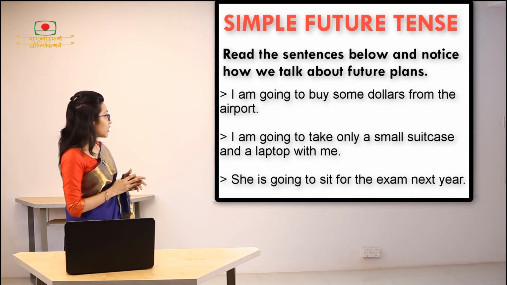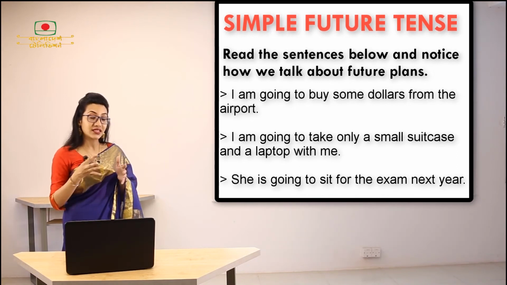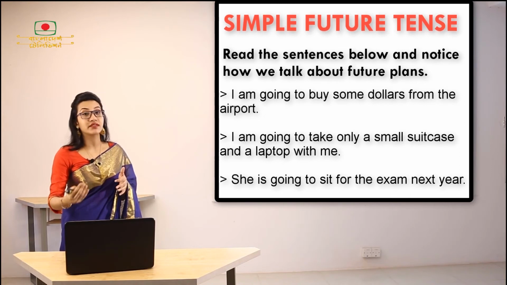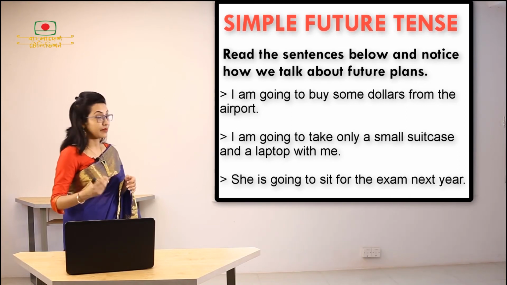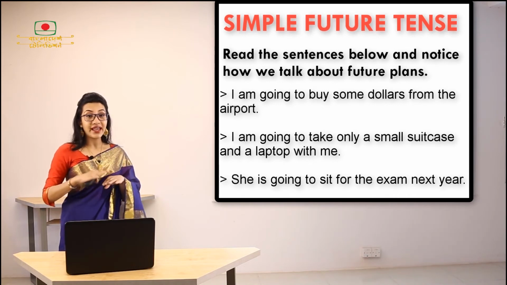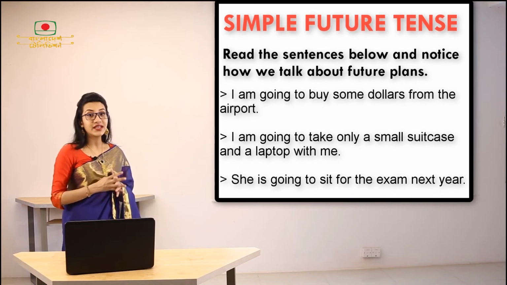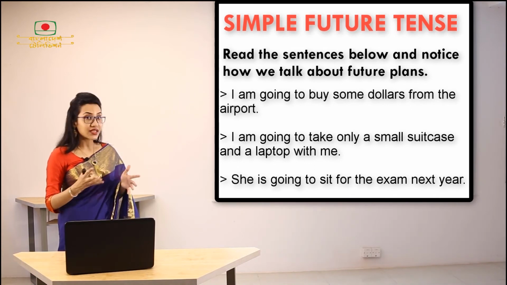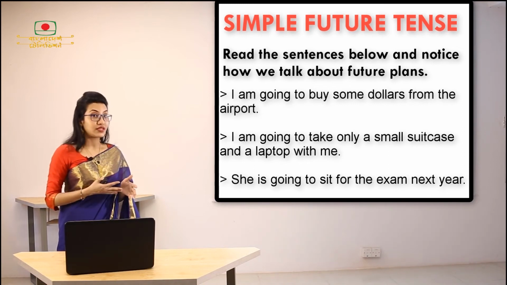In the second one, I'm going to take only a small suitcase and laptop with me. Again, in the same context, I'm planning to bring something with me. And thirdly, I'm going to sit for the exam next year. So that means that I have planned to do something next year. Now what can we see in common in these sentences? We can see that we have used going to plus verb in all these cases.